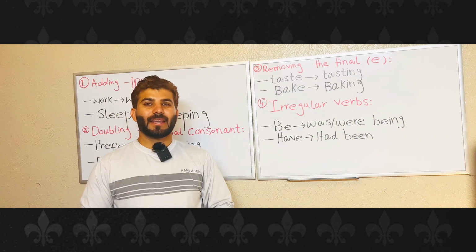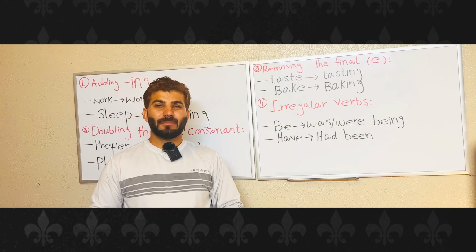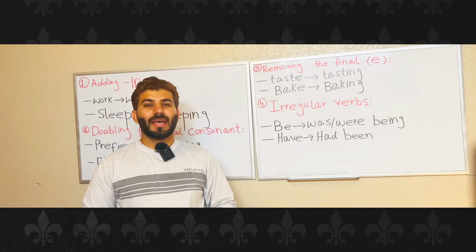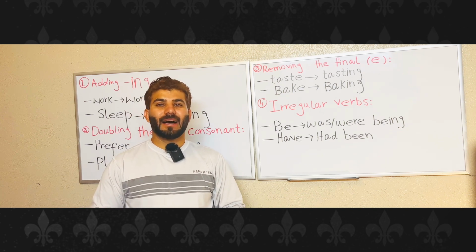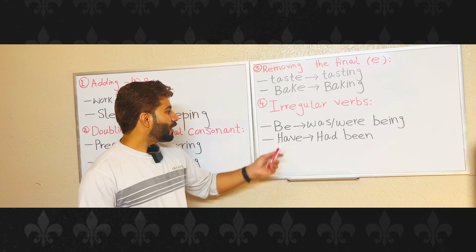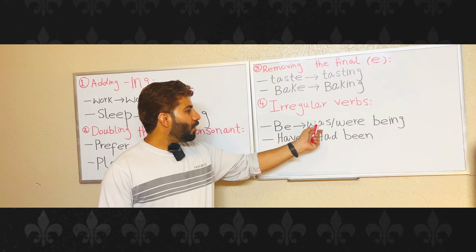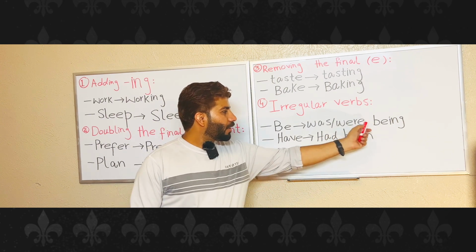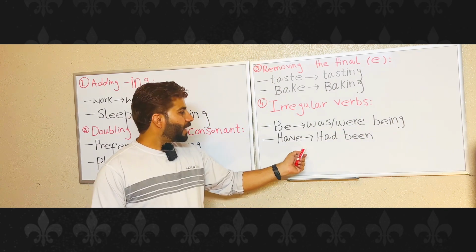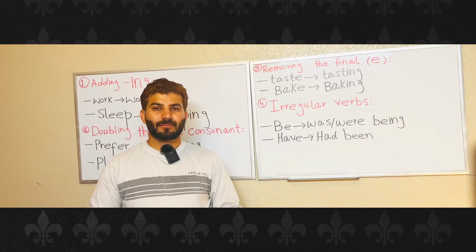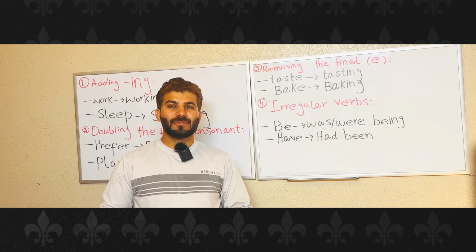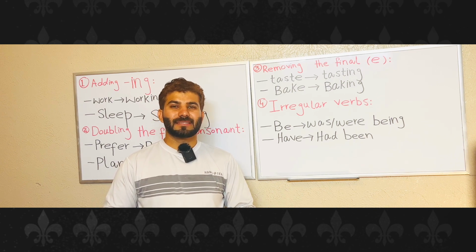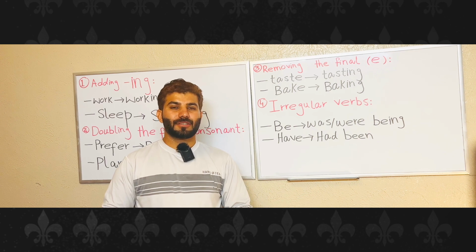Number 4, irregular verbs. There are some irregular verbs that do not follow the typical rule of adding ing. For example, be becomes was being or were being. Have becomes had been. Remember, grammar rules can have exceptions, so it's always a good idea to consult a dictionary or grammar guide for specific verb forms in the past continuous tense.